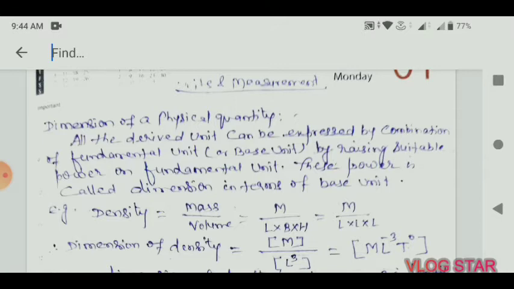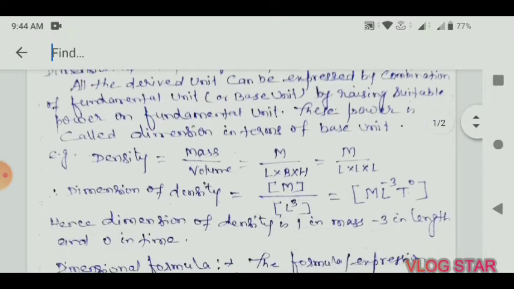We know that density is mass per unit volume. Mass is in kg in SI unit, and volume is l×b×h, so again the fundamental unit is length, multiplied. So the dimension of density comes to be ML^-3, or completely written, M L^-3 T^0.